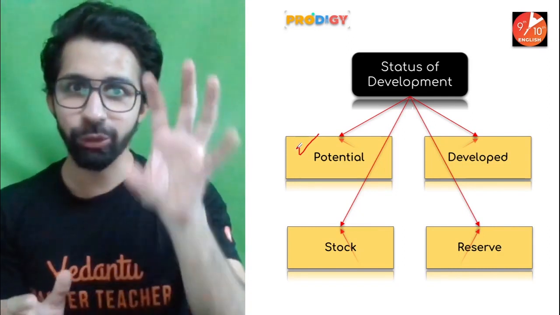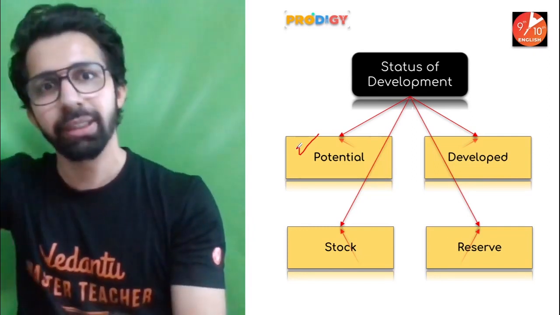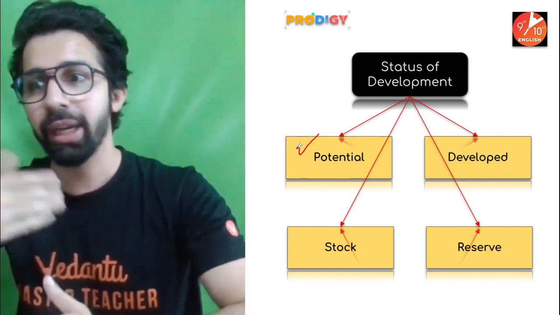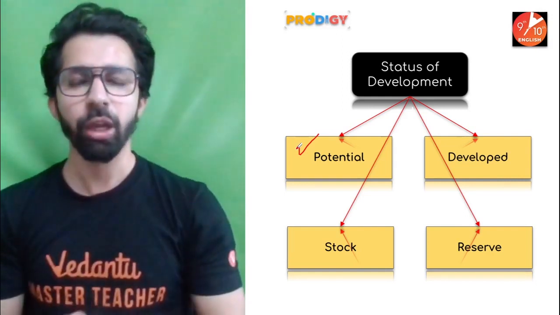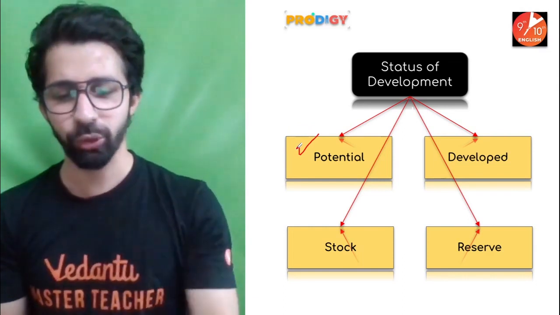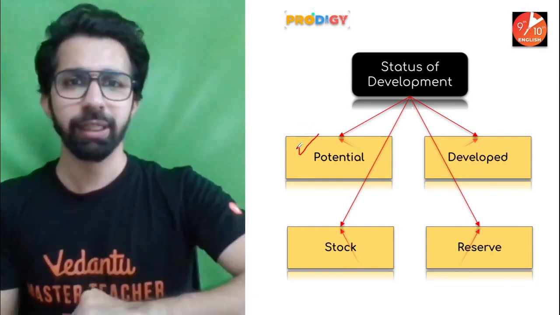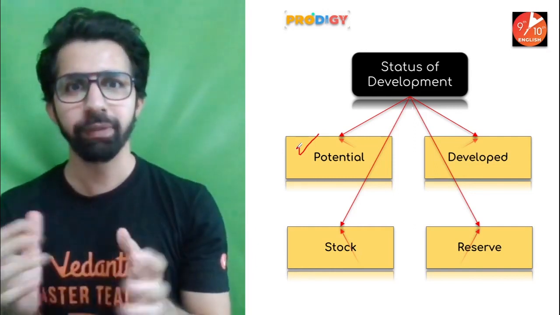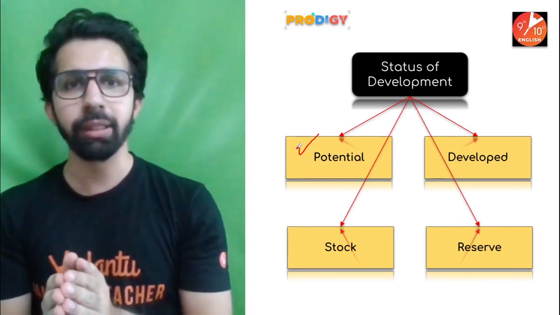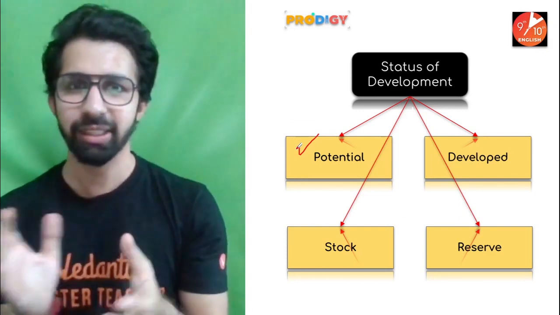Are you understanding? These are the resources which are available in this area, but we have not utilized them. That is known as potential. Now you will have a question: sir, if the resources are identified, why are they not utilized? Let me give you one example. Let's say there is a disputed area between two countries. Let's say Pakistan occupied Kashmir. This is just an example.